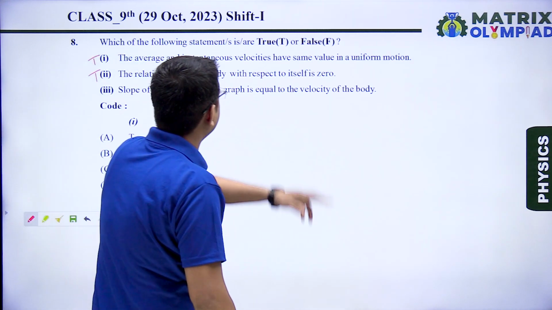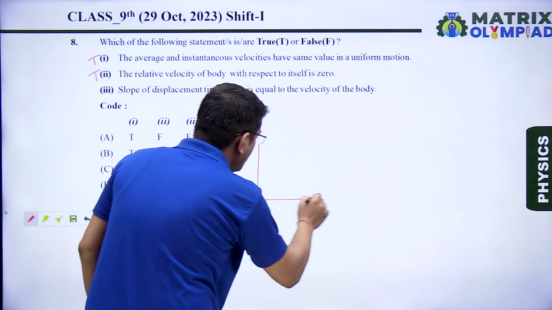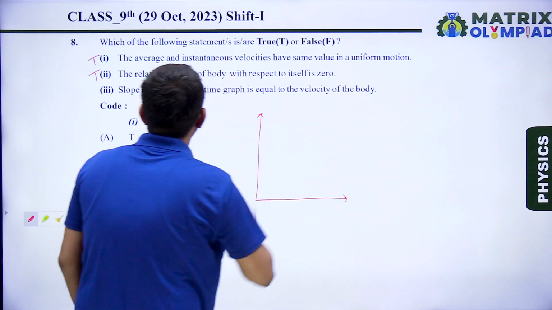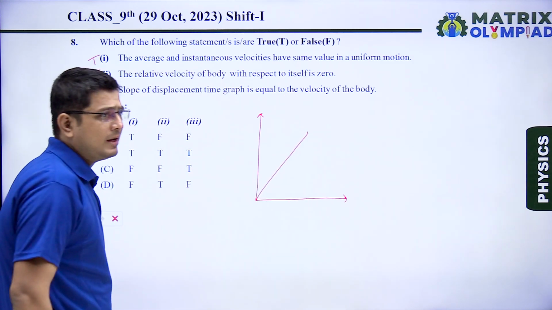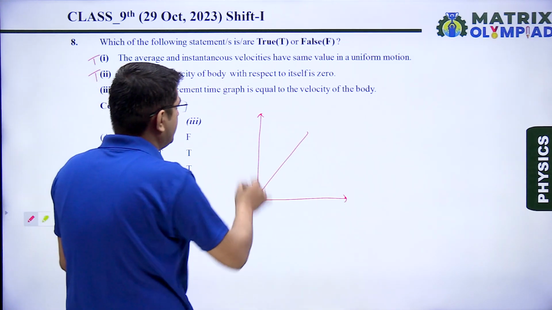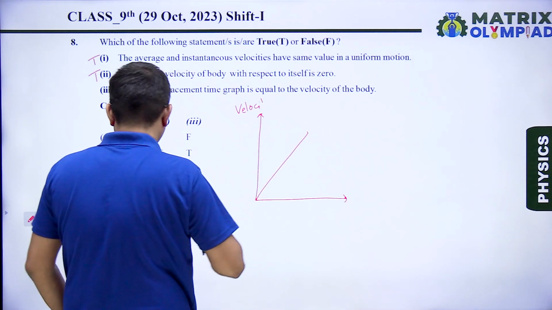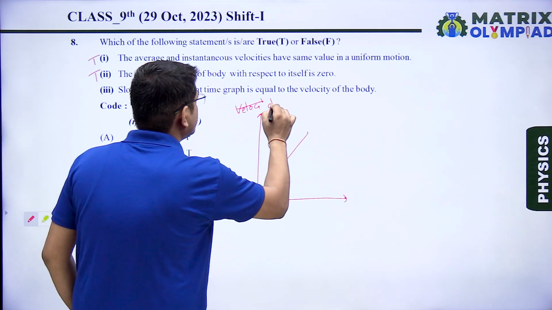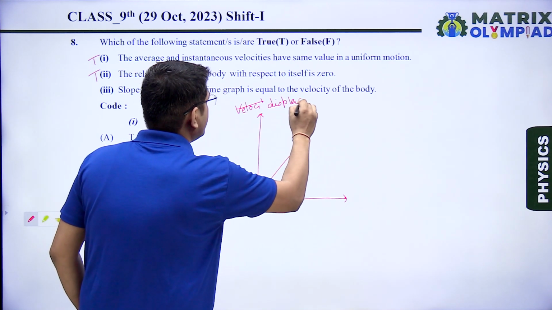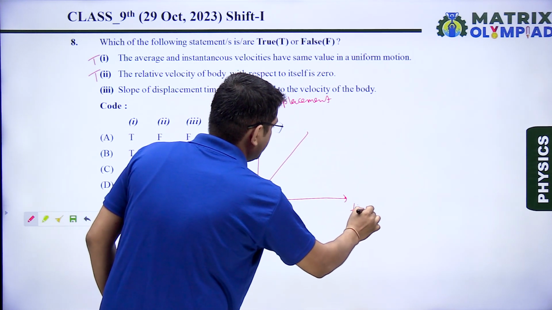Slope of the displacement time graph is equal to the velocity. For this, let us draw a graph between displacement and time. Let us assume it is a graph for any object. In the y-axis we have taken displacement, and in the x-axis we have taken time.